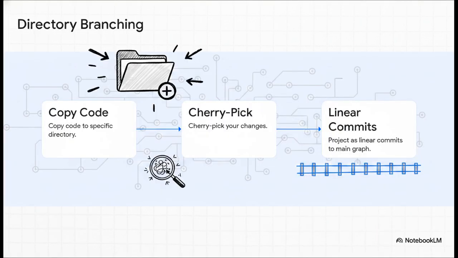And this brilliantly illustrates how companies like Meta handle the branching problem without breaking the monorepo, using their Sapling workflow. Since traditional full repo branching doesn't scale, Meta developed directory branching. Here's how it works. Developers copy code to a specific directory, cherry-pick their changes, and, crucially, those directory branches project as perfectly linear commits back onto the main graph.